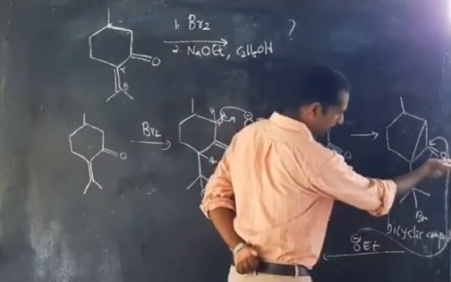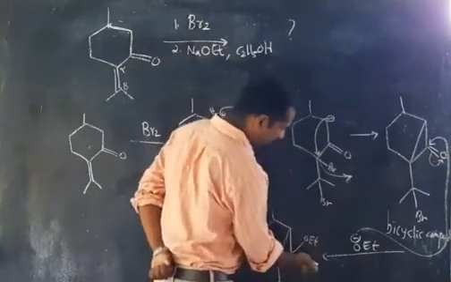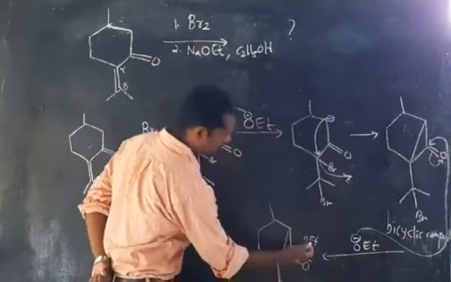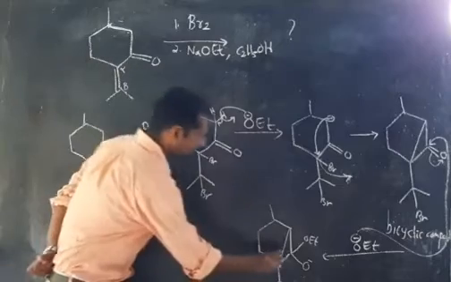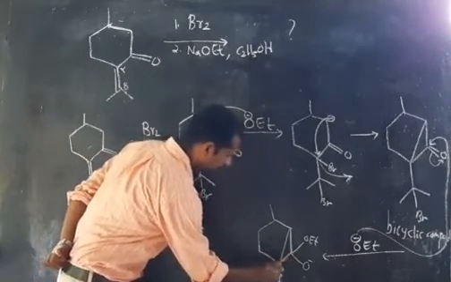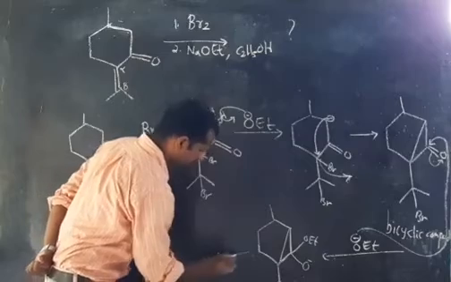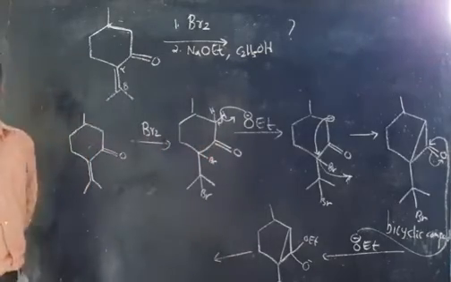This bond is migrating to oxygen, so oxygen is getting a negative charge. Here it is OEt and negative charge. Clear? And in the next step, look at here. In the next step, what is happening? You can see that